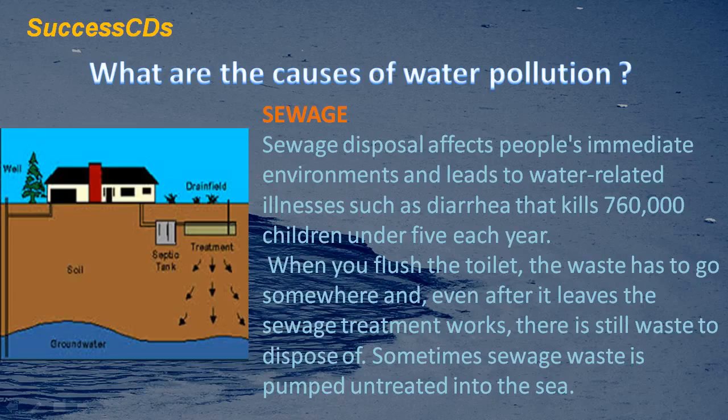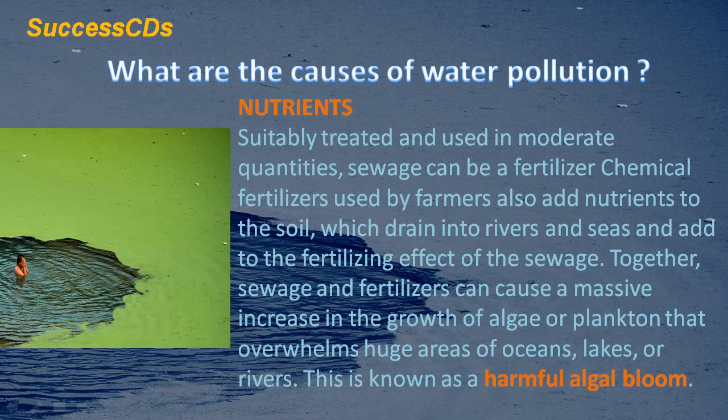Sewage disposal affects people's immediate environments and leads to water-related illness such as diarrhea that kills 760,000 children under 5 each year. When you flush the toilet, the waste has to go somewhere, and even after it leaves the sewage treatment works, there is still waste to dispose of. Sometimes sewage waste is pumped untreated into the sea.